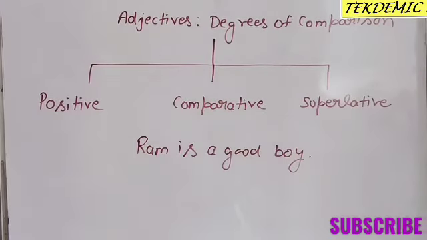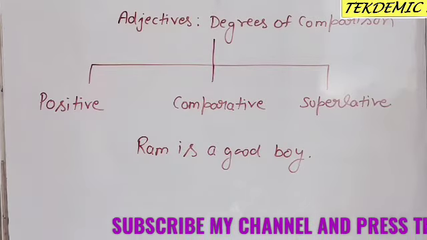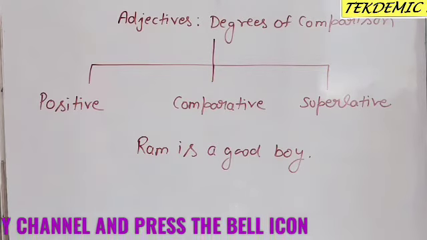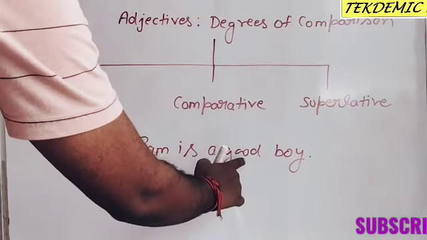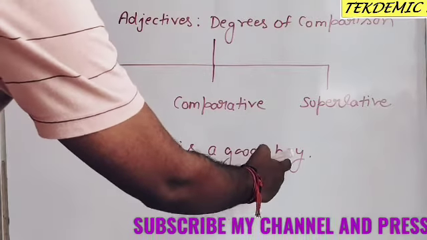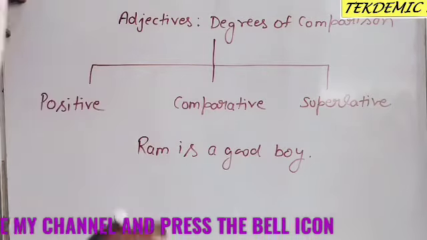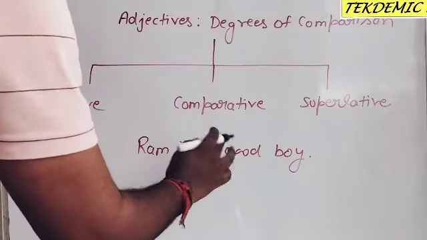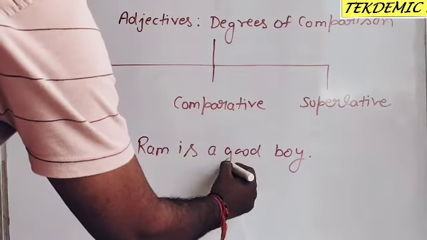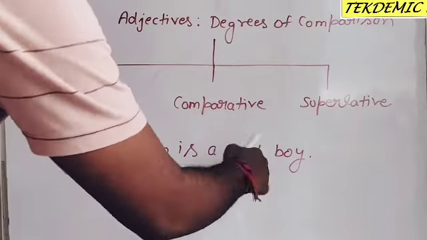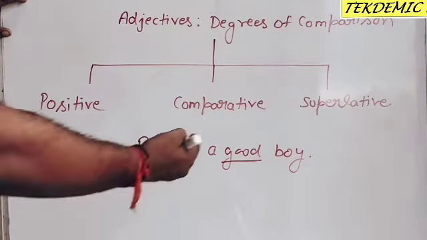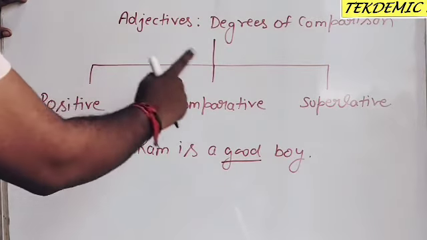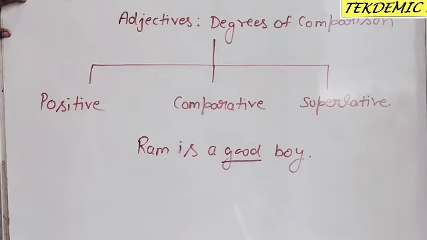In this sentence there is no comparison. Which word is the adjective? Adjective comes before noun. The noun is boy. Ram is also a noun, but the adjective is good and it comes before boy. Because there is no comparison, we use the positive form of adjective, good.